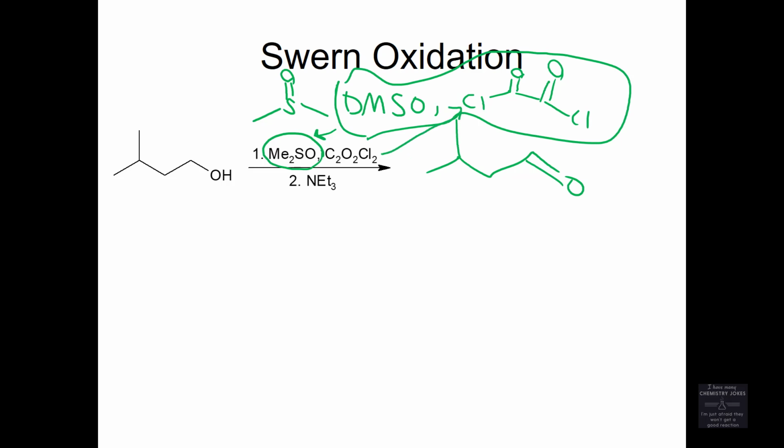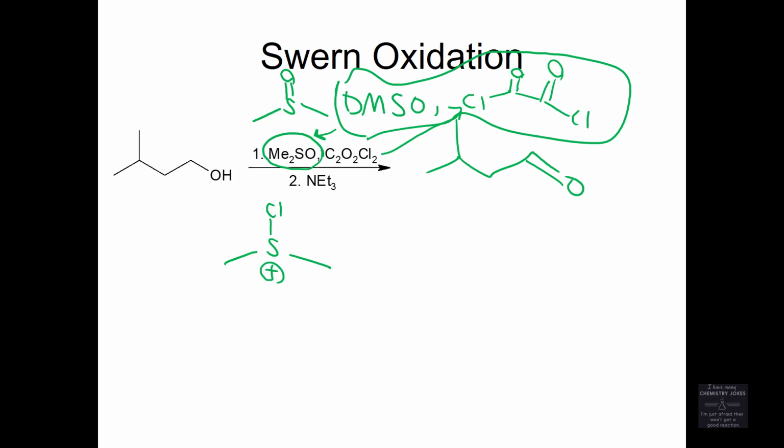This is the structure of oxalyl chloride. Those two things react together in a way that we won't study until chapter 16, but DMSO and oxalyl chloride react together to make this compound. This compound has a sulfur with a positive. We're going to see some sulfurs with positives very soon in this chapter. But for now, we're focusing on the alcohol bit.